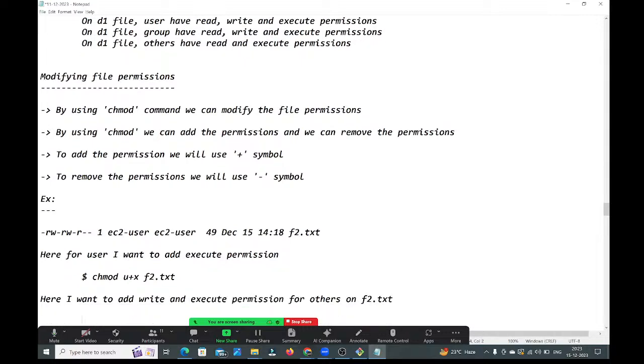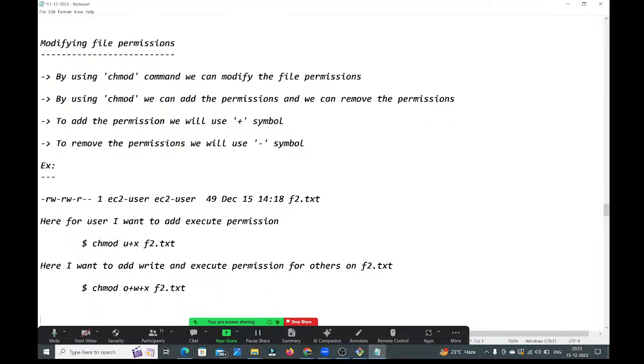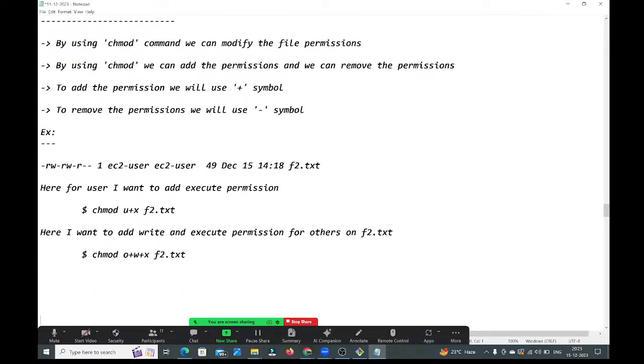f2.txt guys. What will you do here? chmod o+w+x on f2.txt file. Next, I want to remove write permission for group on the f2.txt file. chmod g-w on f2.txt.